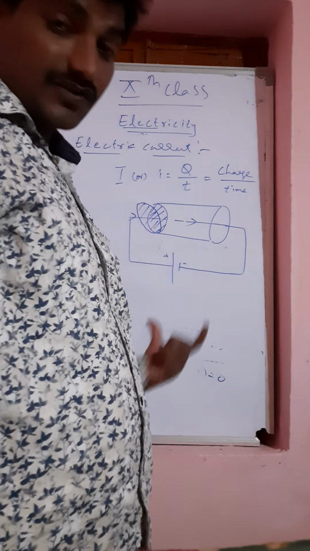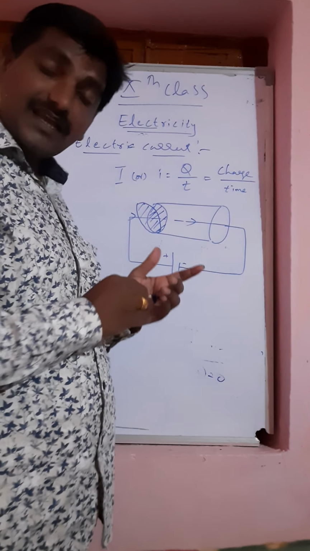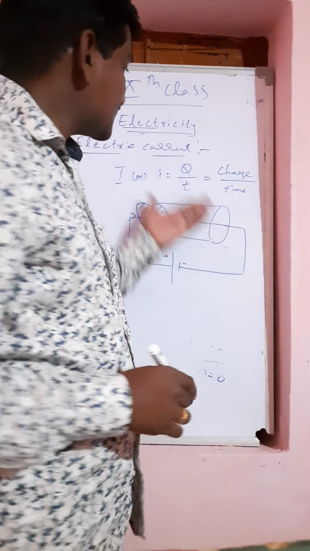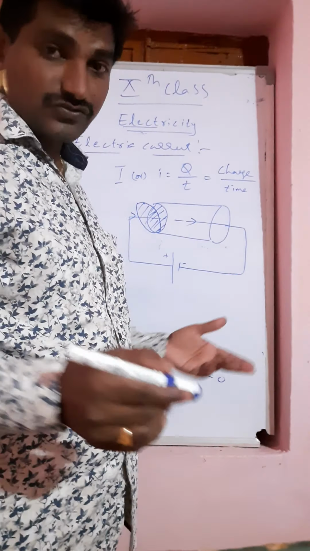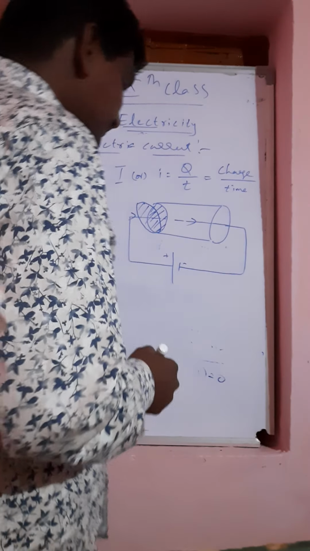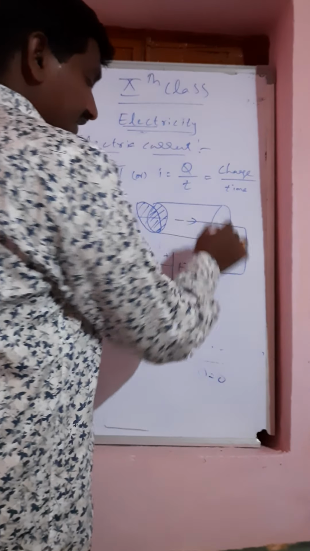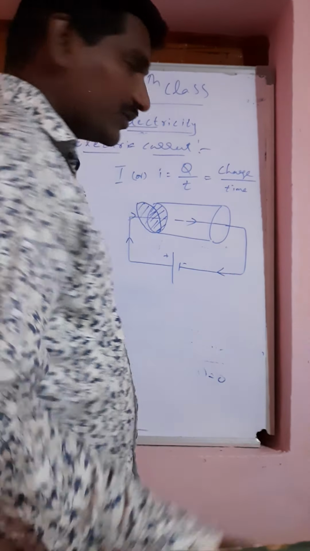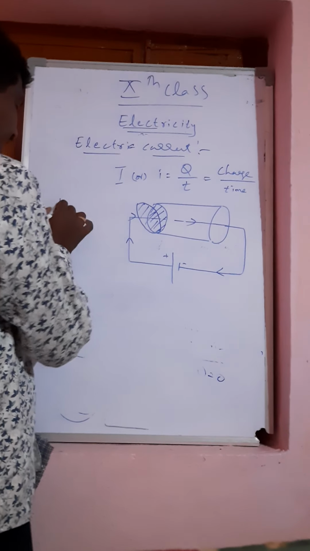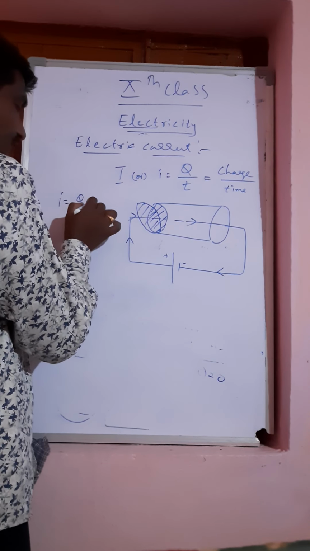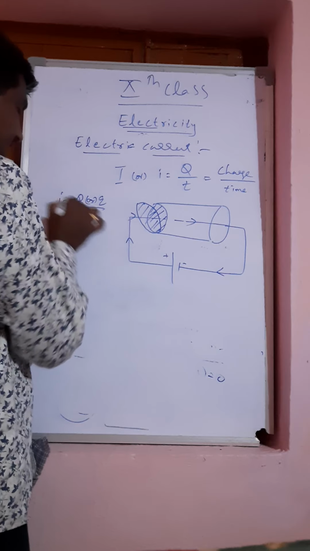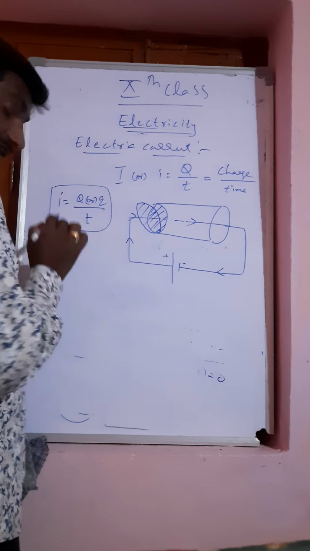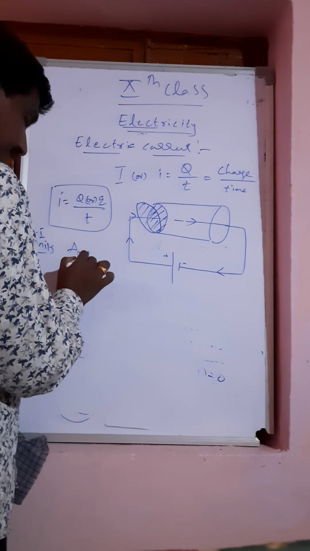When the circuit is completely closed only, a flow of charges can take place. If there is a flow of charge, we can call it electric current with respect to time. Here, from the positive to negative, I am showing the conventional current direction. Before going to the current direction, I = Q/t is the formula. The SI unit of electric current is ampere.